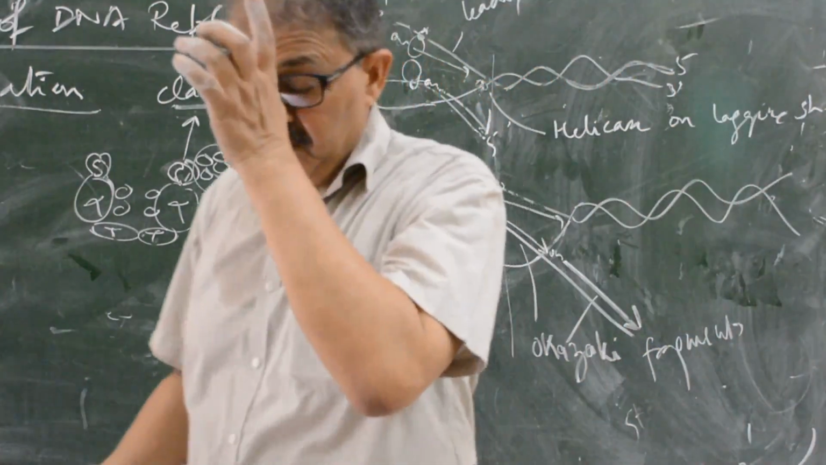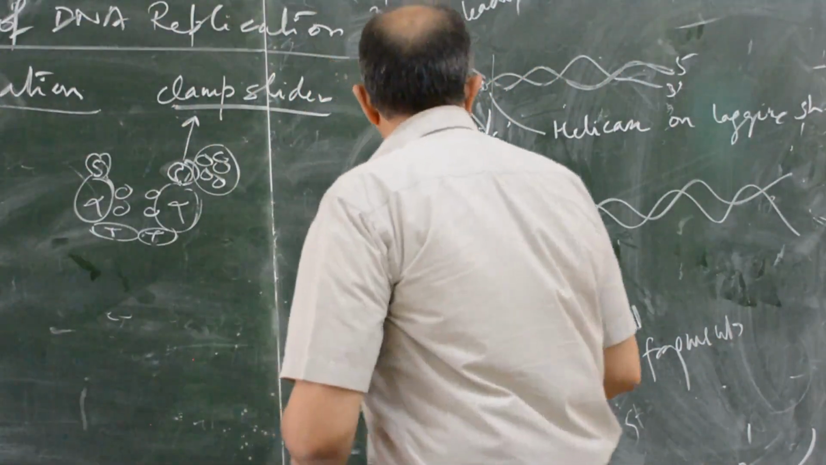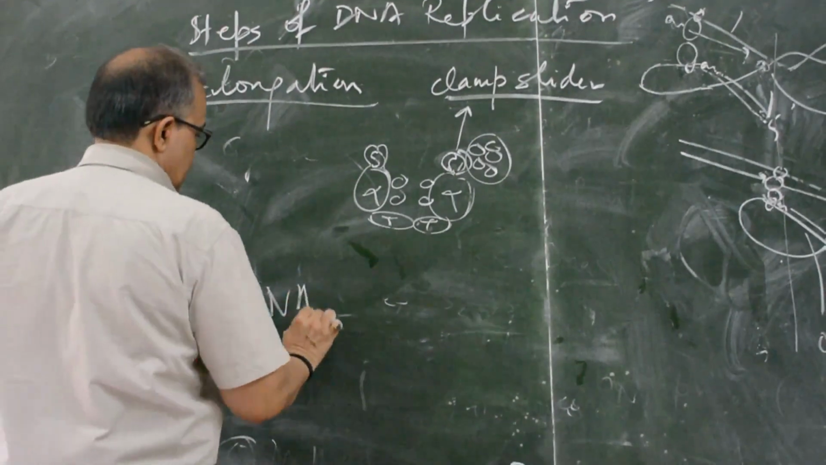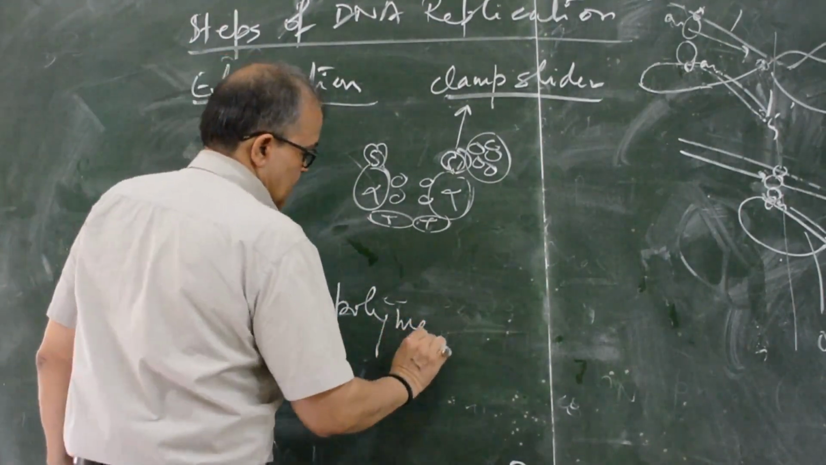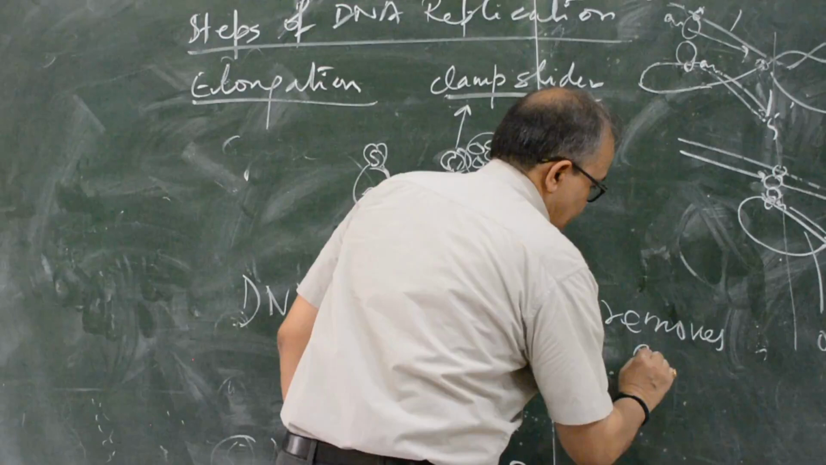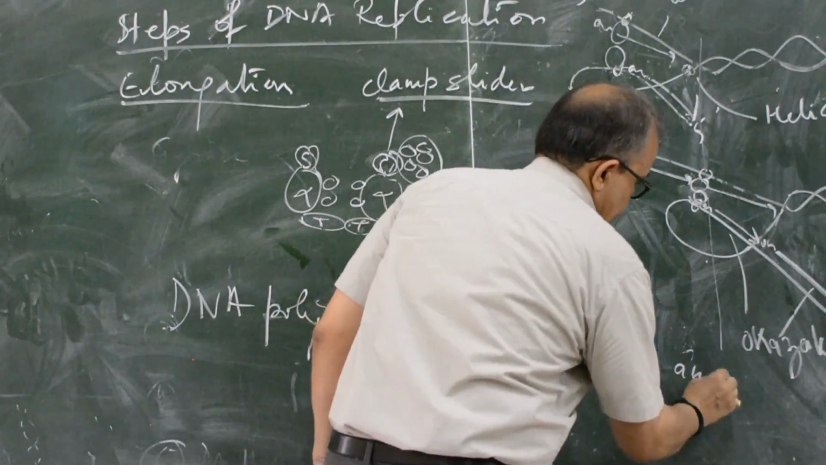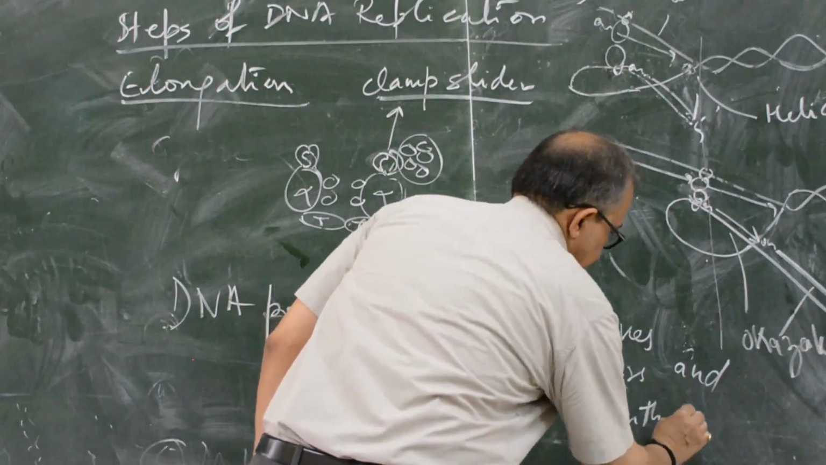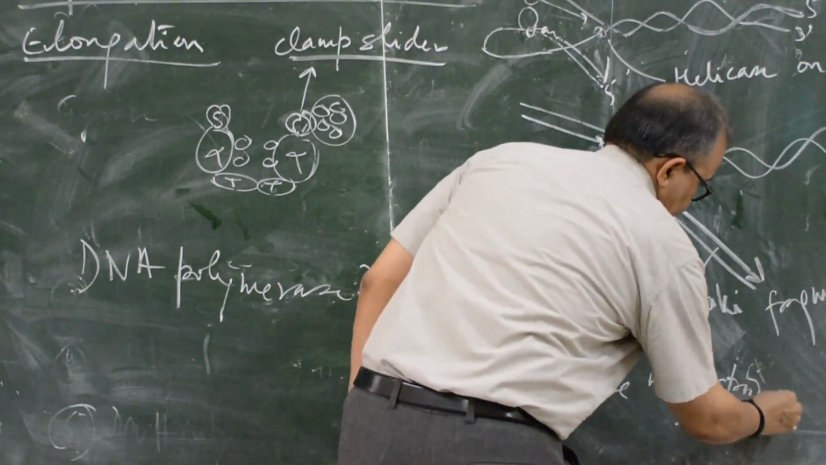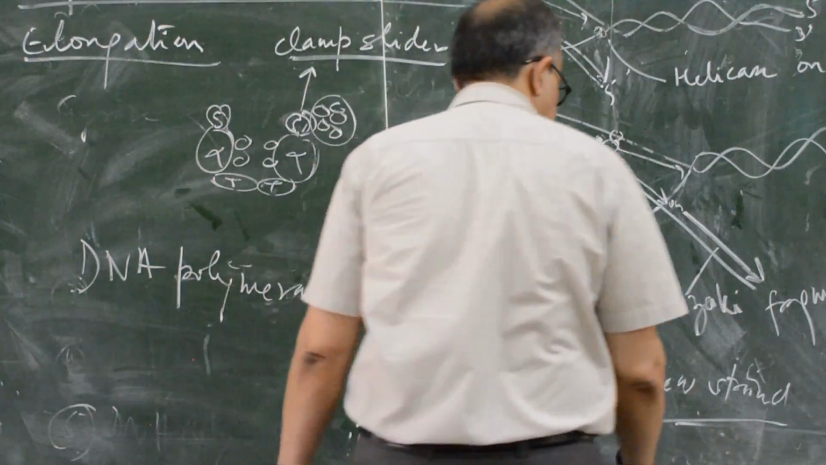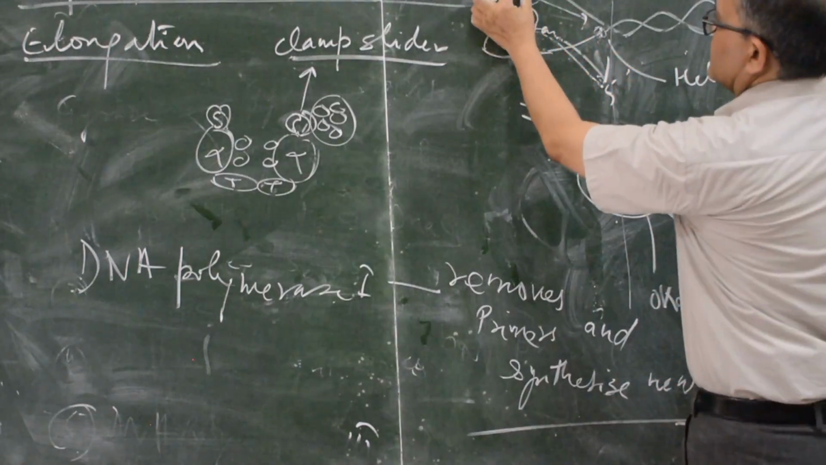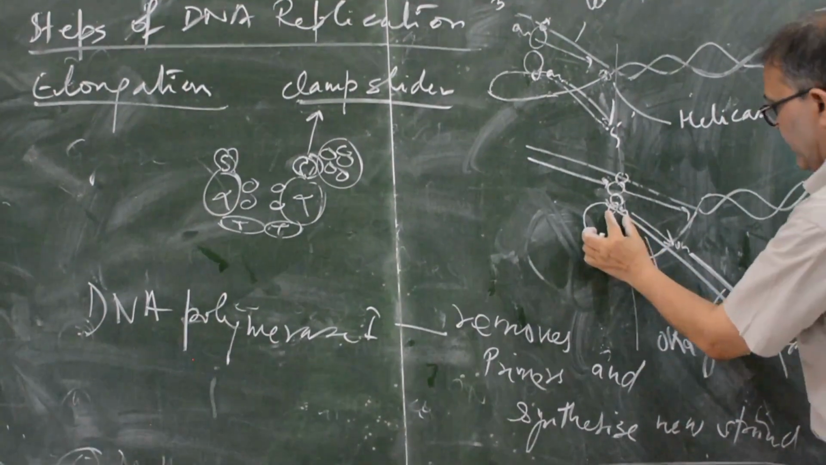One thing: after the synthesis of one Okazaki fragment, DNA polymerase 1 first removes primers and synthesizes a new DNA fragment. These primers are the RNA primers.